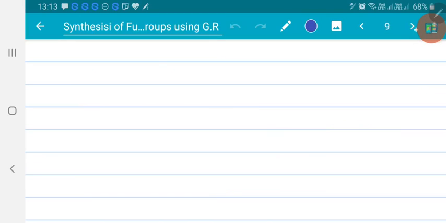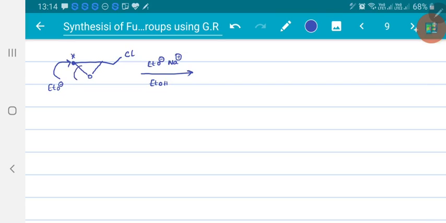Let me take one more example. If I have taken another epoxide in this way, epoxide with neighboring group participation, SN2 with neighboring group participation. Now if you take a base like sodium ethoxide in the presence of ethyl alcohol, or if I have taken Grignard reagent, both will occur in the same way. The alkyl group from the Grignard reagent or the base taken will attack this carbon. Let me consider this as a labeled carbon.